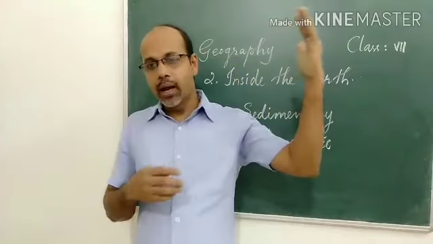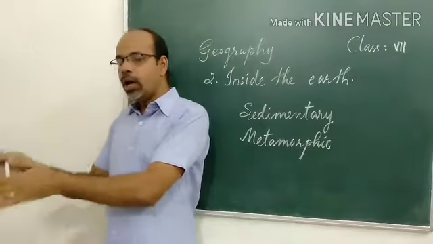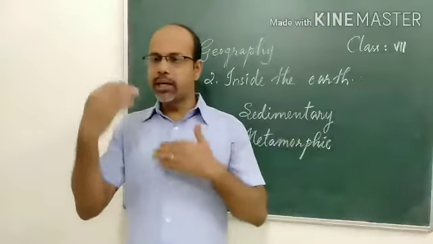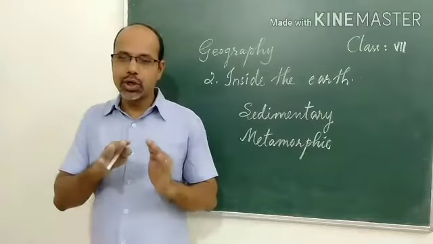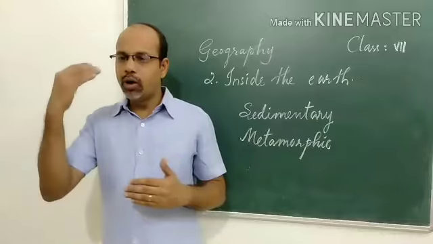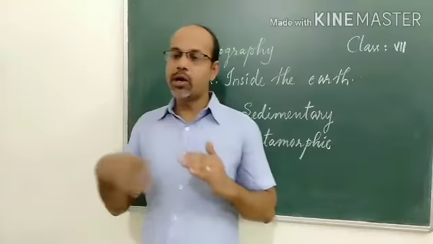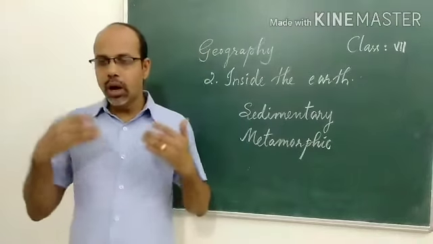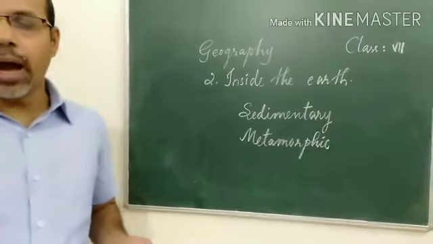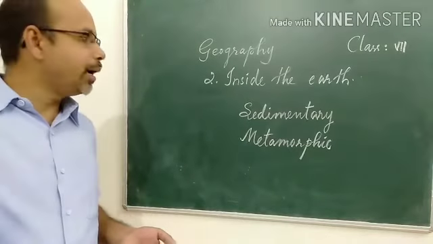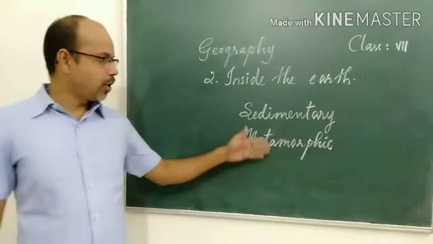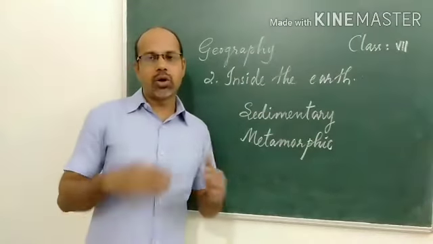When igneous and sedimentary rocks are subjected to heat and pressure, they become metamorphic rocks. One form of rock continuously changes into another. The molten magma can again cool down and become igneous rocks, and sedimentary and metamorphic rocks can again become igneous rocks. It is a continuous process.